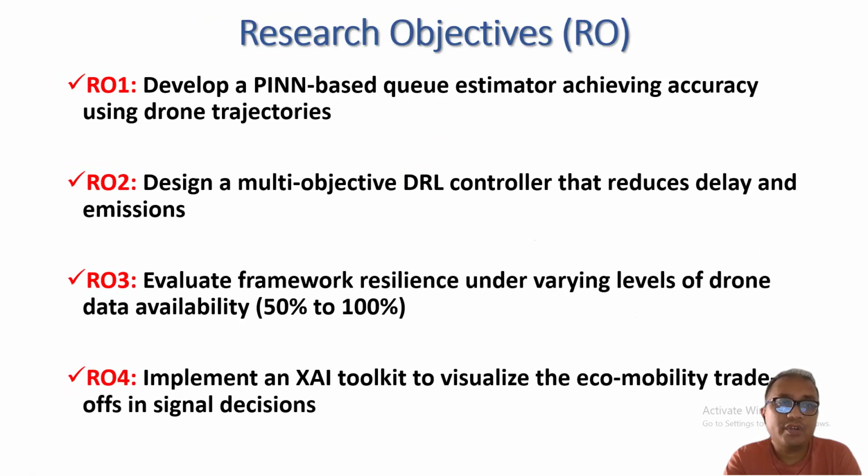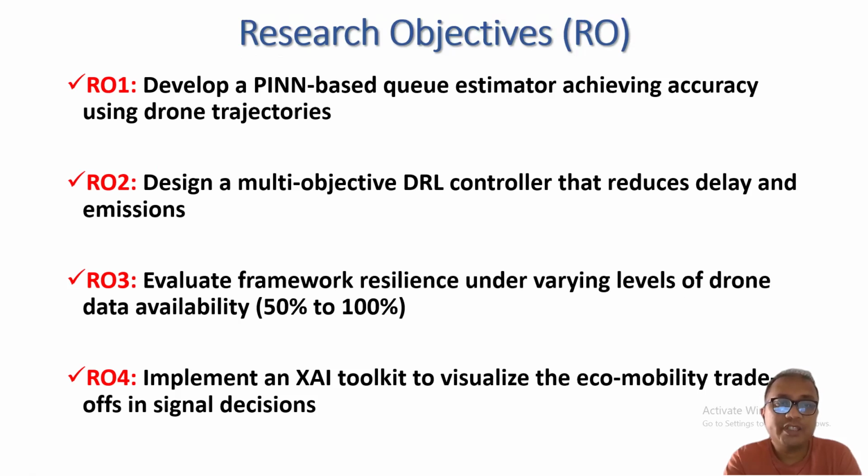So I have 4 research objectives. Firstly, I will develop a PINN, which will estimate the Q accurately using drone data, then design a multi-objective deep reinforcement learning controller, which tries to reduce delay and emission.